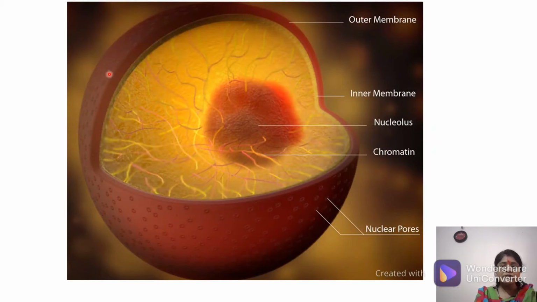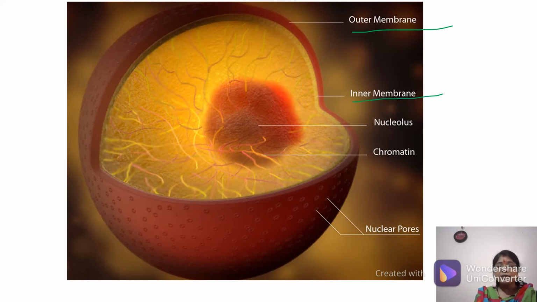As you can see, this is the three-dimensional structure I have put forward for you, so that you can have a good view of how the cell is. The cell is also a three-dimensional structure. I told you it's a balloon-like structure, you can imagine, and the cell is ball-like. The nucleus is also a ball-like structure inside it. Now if you open that ball, how does it appear? You can see here this outer membrane, and this one is your inner membrane.